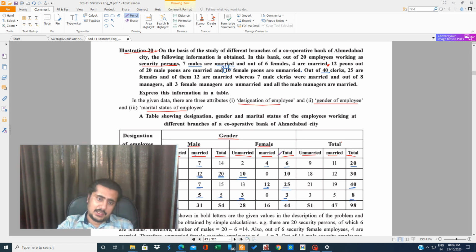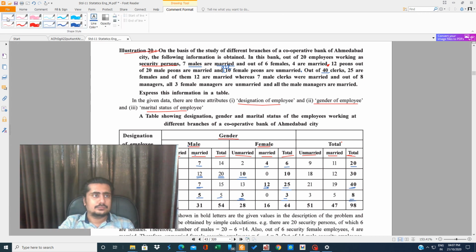How I'll write the rest of the digits, that you have to see. Let us take the pink color. There are 20 security persons of which 6 are females. If 6 are females, then 14 are to be male. So 14 are male. This circle is the balancing figure which I am keeping. If from this 14, 7 are married, the rest 7 are unmarried.